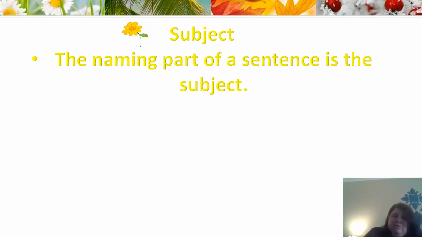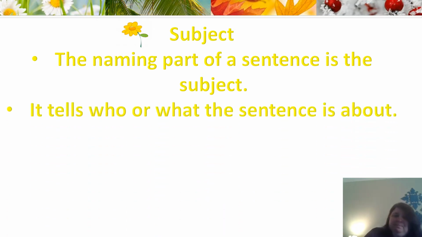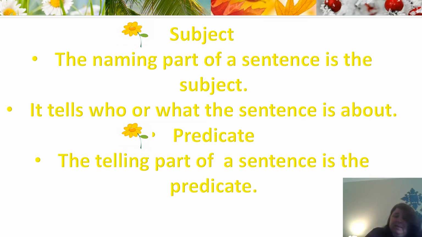a subject first. The subject is the naming part of the sentence, and it tells who or what the sentence is about. The predicate, like I said, is the telling part of a sentence, and it tells what happens.